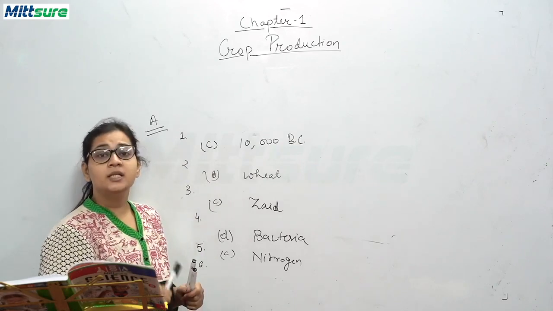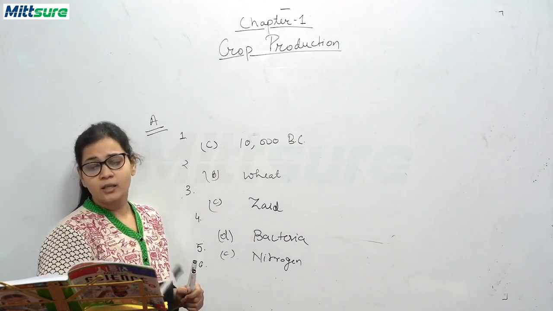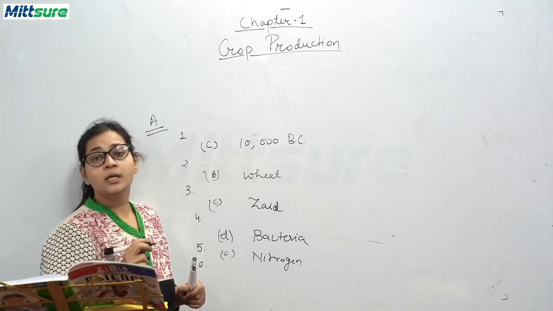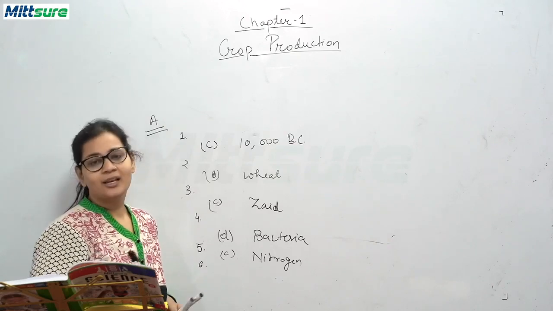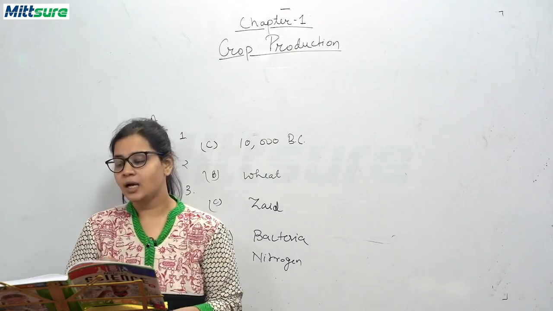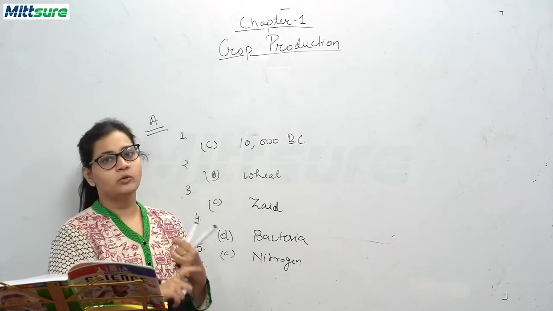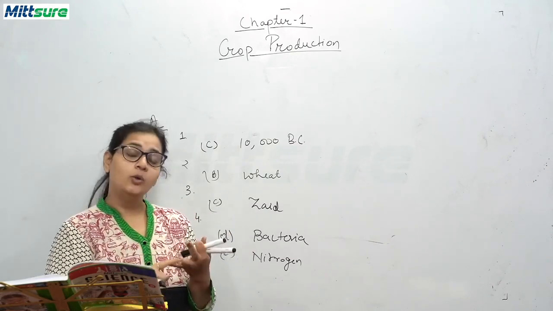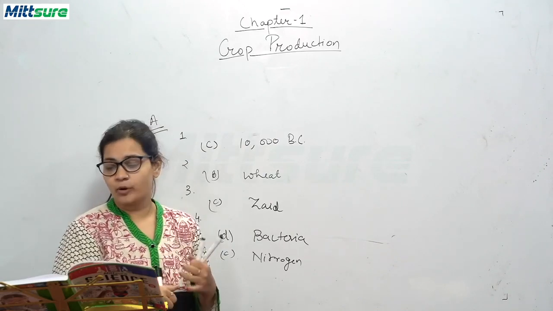The sixth question is, which of these is not a livestock? A, cattle, B, goat, C, poultry, or D, leopard. Now, cattle means cows and buffaloes. Cattle gives us milk, so it is a livestock. Goat gives us milk as well as meat, it is a livestock.